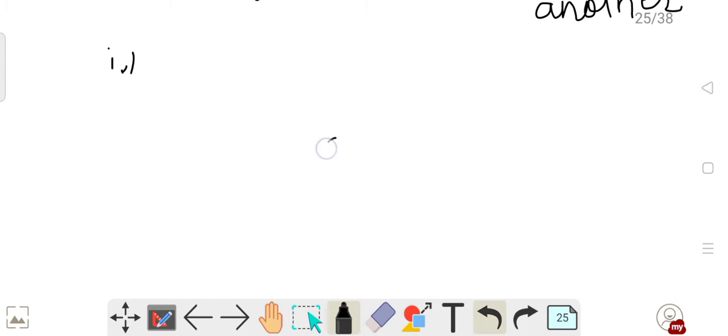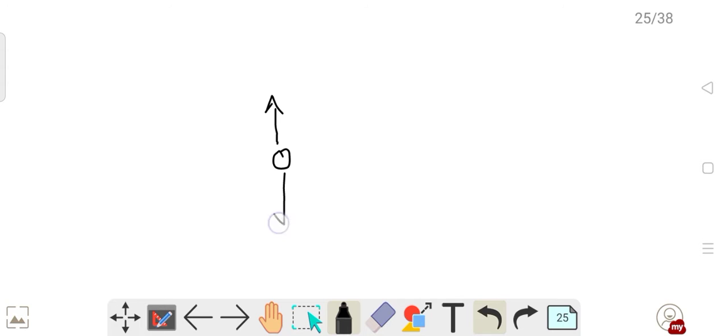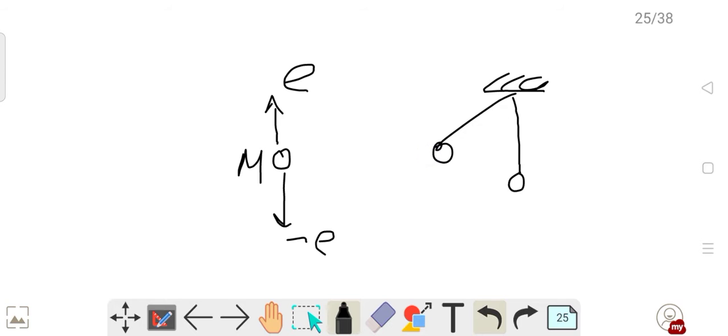That means, if this is my particle, it is vibrating about its mean position, isn't it? So this is one extreme position, this is the negative extreme position, and this is the mean position. When a pendulum or any particle goes to the extreme position, it becomes momentarily at rest, because there v equals 0.